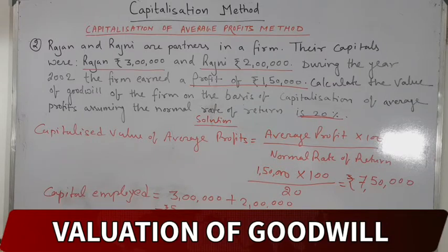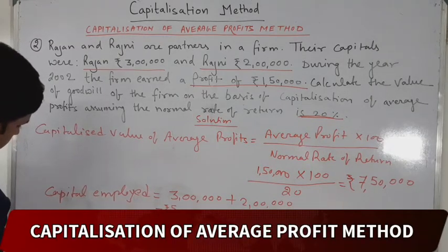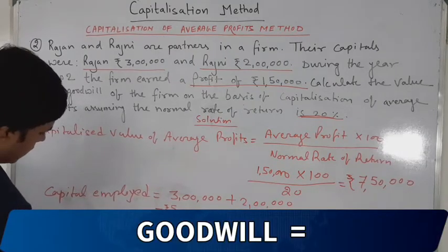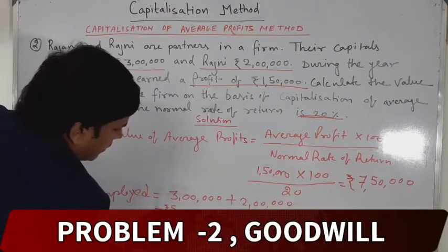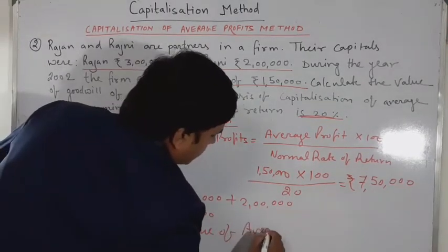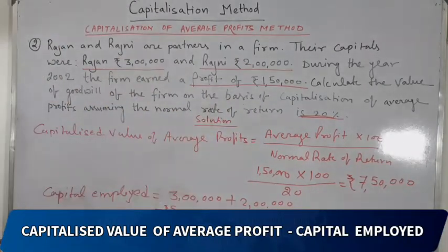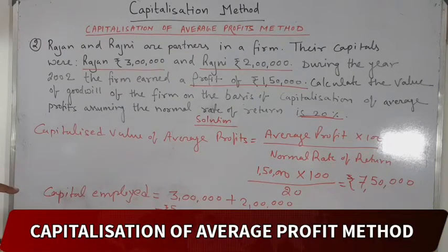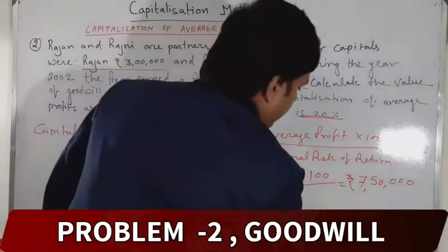Goodwill, you know very well the formula: goodwill is equal to capitalized value of average profit minus capital employed.